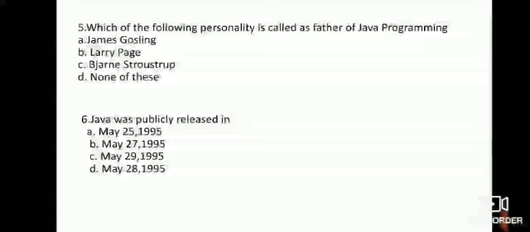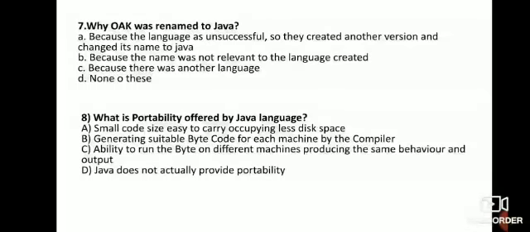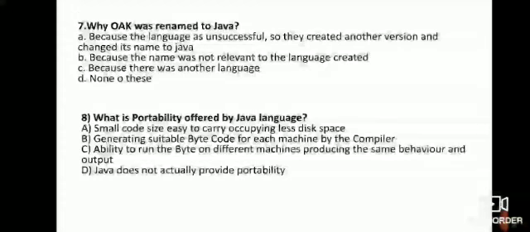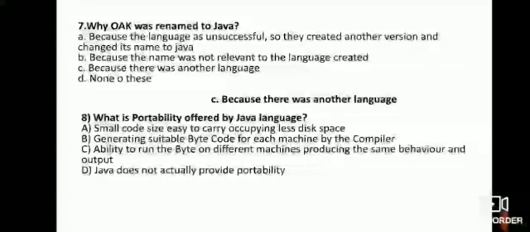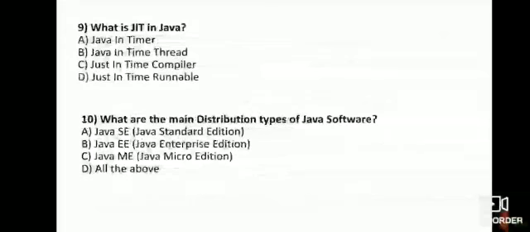Which of the following personalities is called the father of the Java programming language? Answer is James Gosling. Sixth one, Java was publicly released on May 27th, 1995. Seventh one, why was Oak renamed to Java? The right answer is because there was another language. What is the portability offered by the Java language? The right answer is C: ability to run the bytecode on different machines producing the same behavior and output.